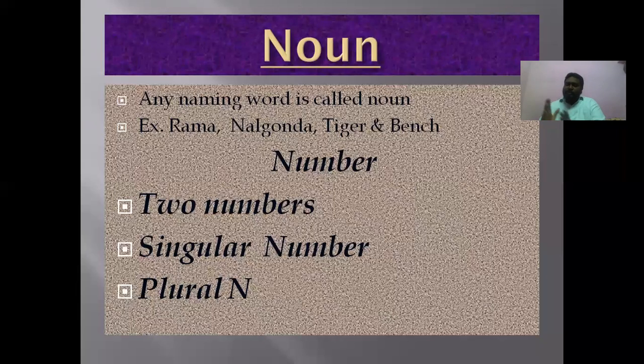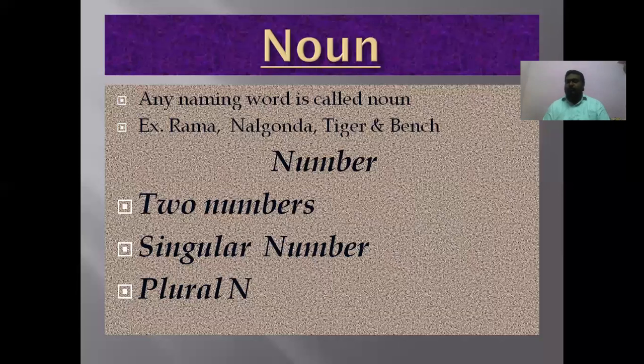So just I would like to simplify the definition of a noun. Any naming word is called noun. It's very simple to learn for everyone. Any naming word indicates a name. So in Telugu also we say పేర్లను తెలిపేది నామాలను తెలిపేది నామవాచకము. In the same way, it tells about the names. So we say that any naming word is called noun.